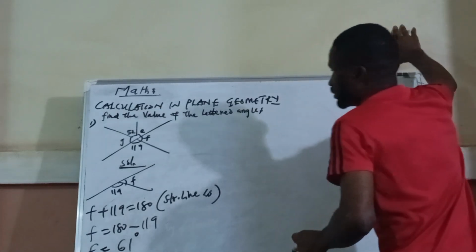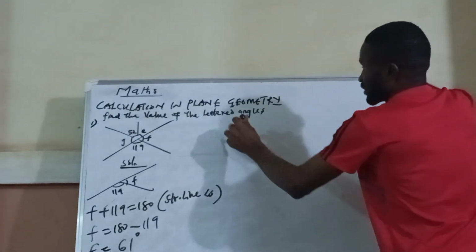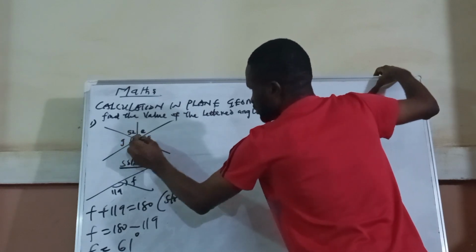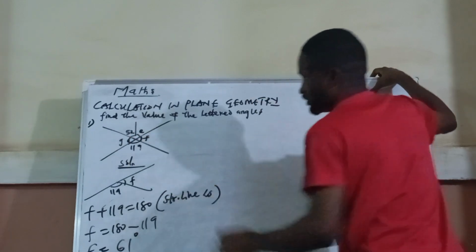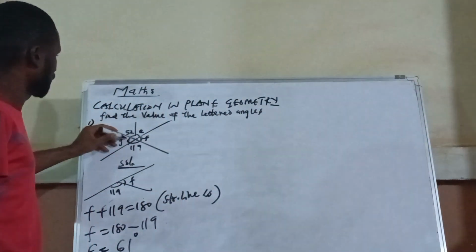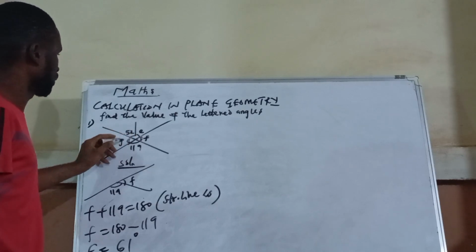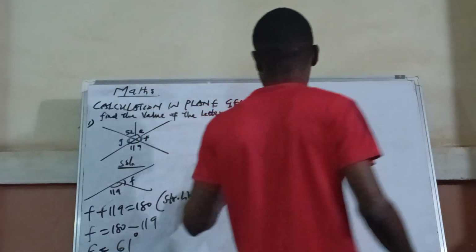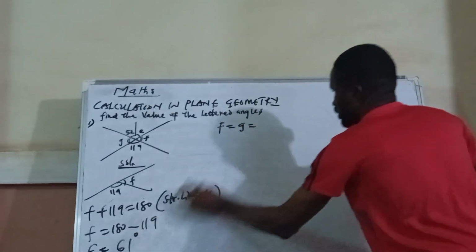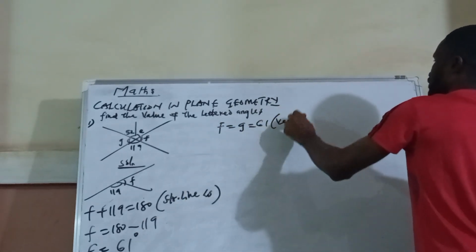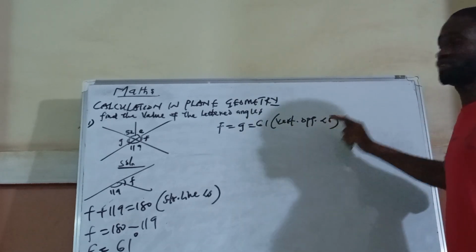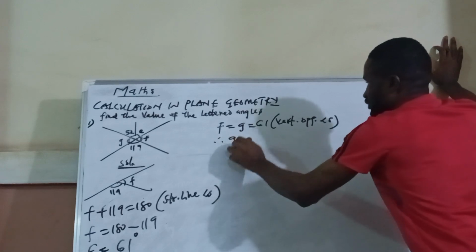Now of course I know F, I know G. Let me join two of the angles. Now you notice that F is facing G. Look at this F, it is facing your G, so the two of them are vertically opposite. F and G are vertically opposite, and so I will say that F is equal to G, which is equal to 61. What is our reason? It's vertically opposite angles. Now you say therefore that G is equal to what?